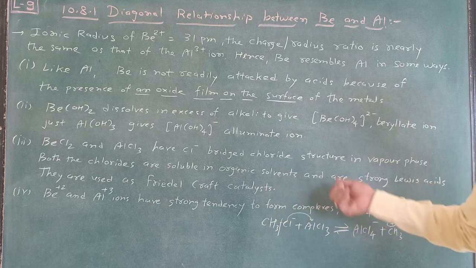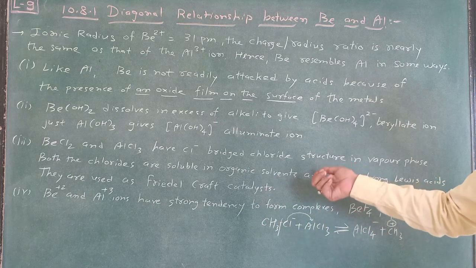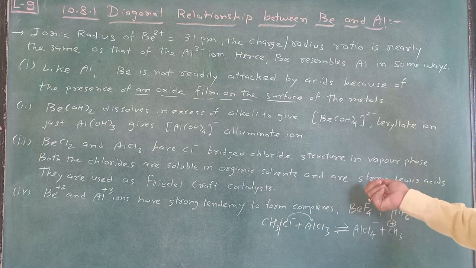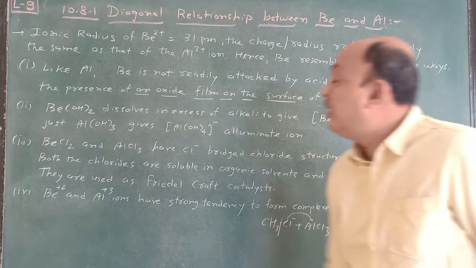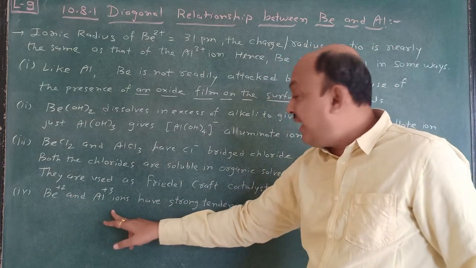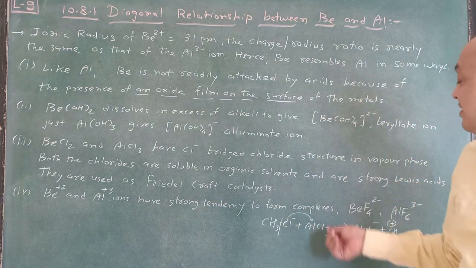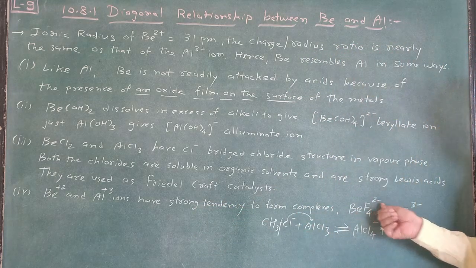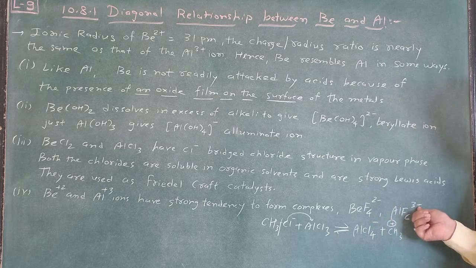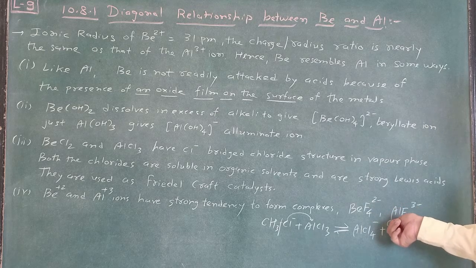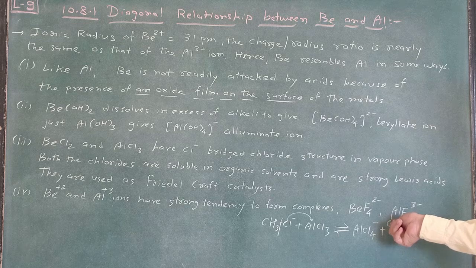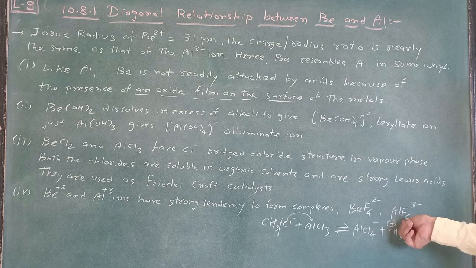So this is the explanation of the Friedel-Crafts catalyst as a strong Lewis acid. Be2+ and Al3+ ions have a strong tendency to form different types of complexes, like [BeF4]2- and [AlF6]3-. You learned Na3AlF6, sodium hexafluoroaluminate, which is nothing but cryolite.